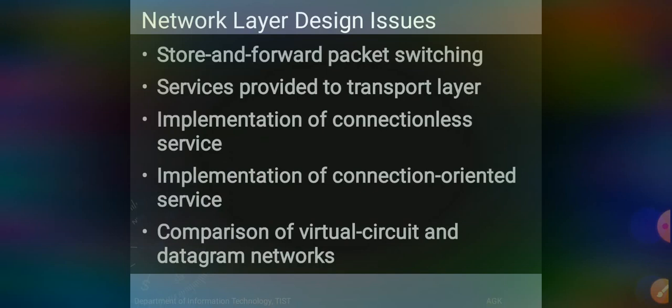So what are the major issues? The major issues the network layer must deal with are: first, store and forward packet switching; second, service provided to the transport layer; third, implementation of connectionless service; fourth, implementation of connection oriented service; and final one, comparison of virtual circuit and datagram network.